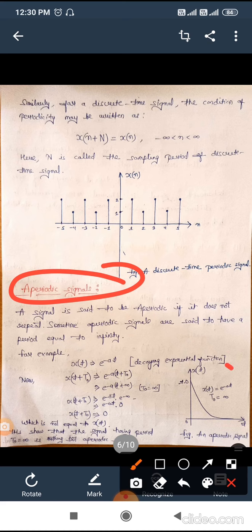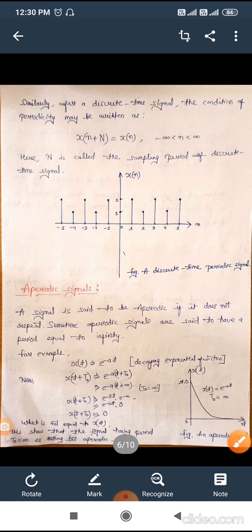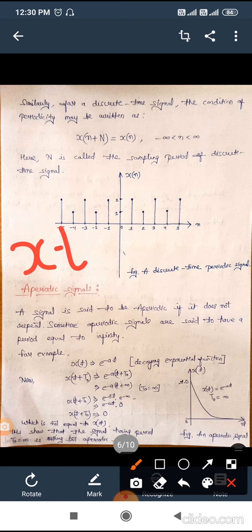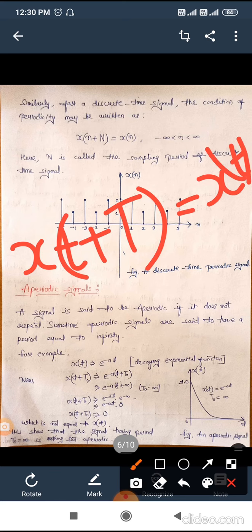As we can see in this diagram, this is an example of an exponential signal. As we know, x of t equals e raised to the power minus a t. This is the expression for the decaying exponential function. In order to understand whether this particular signal is periodic or not, we use the expression x of t plus capital T equals x of t. This is the condition of periodicity. If it is satisfied, then it is periodic.